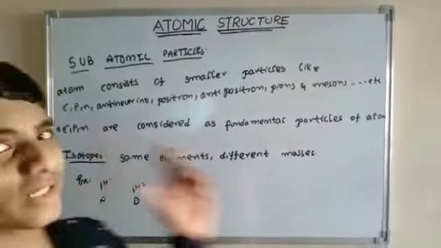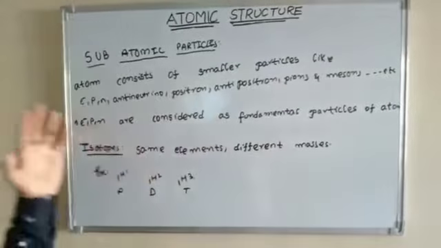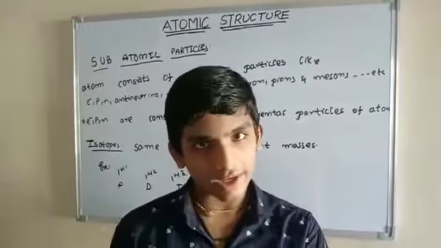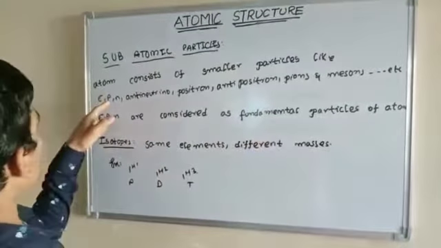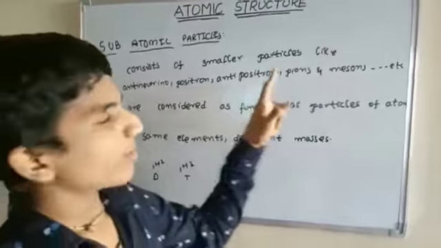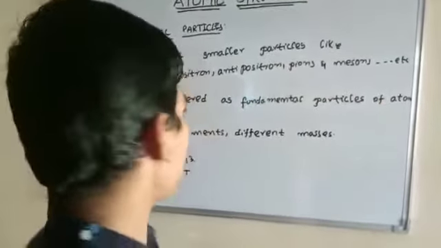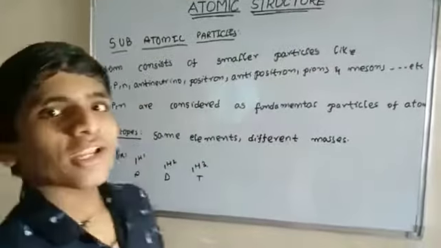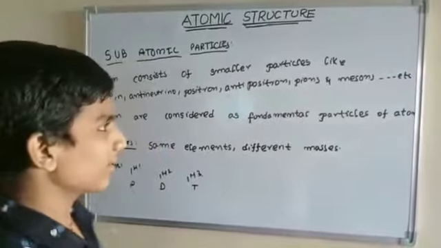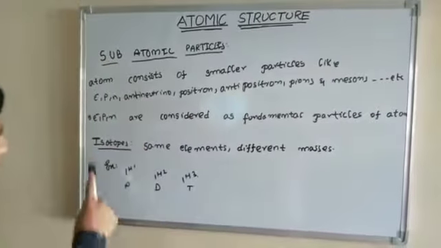Next topic, subatomic particles. What are subatomic particles? An atom consists of smaller particles like electron, proton, neutron, antineutrino, positron, antipositron, pions and mesons, and so on. But electrons, protons and neutrons are considered the fundamental particles of an atom.